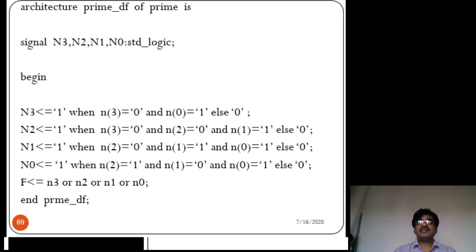Architecture name, that is prime_df. Prime is the prime number program, df is the data flow model. I said already the name should be related. Of prime, where prime is the entity name. Some internal signal declarations are: signal N3, N2, N1, N0, and its data type is std_logic. Then begin.